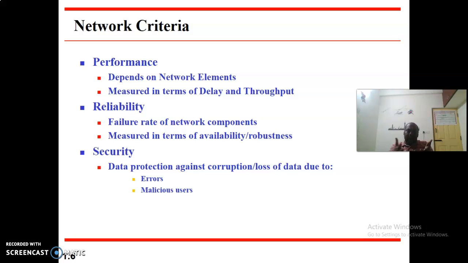Regarding errors, when I transmit through a medium, due to its physical properties there is every chance that the data may be manipulated and the positions of my bits may change. Whatever data I send has to be converted into ones and zeros. If it is optical, there will be reflection and refraction, and due to that the positions may be interchanged, which is also referred to as an error.